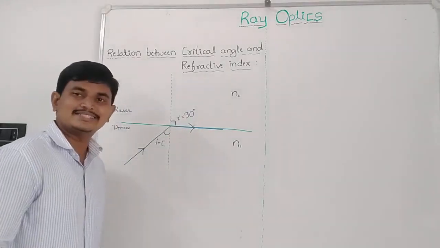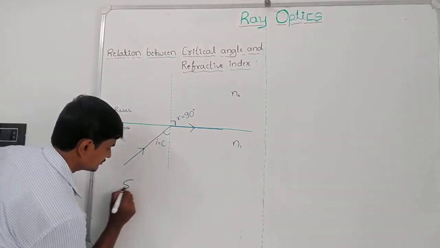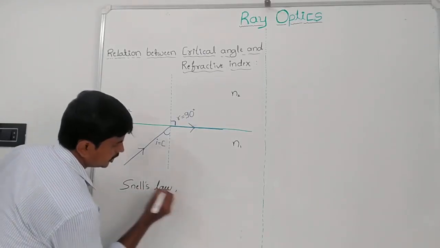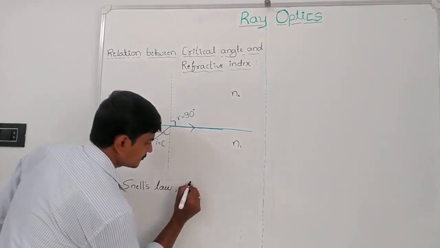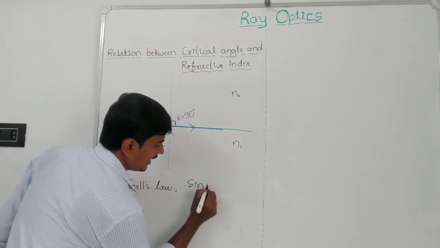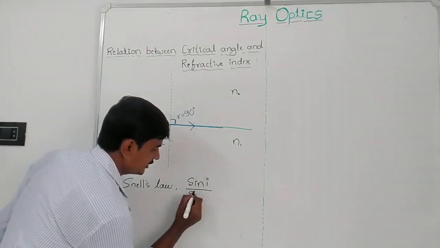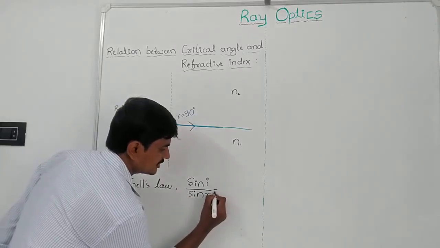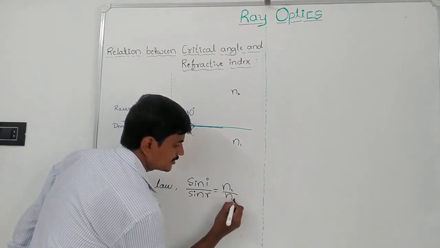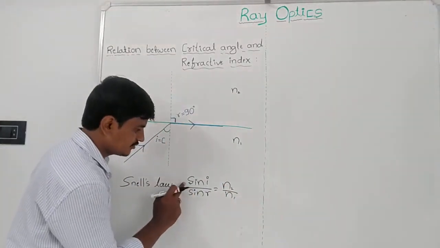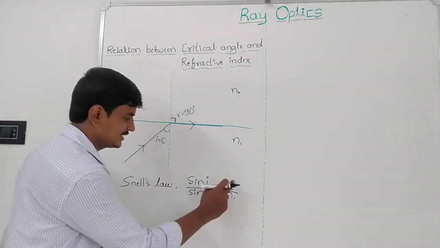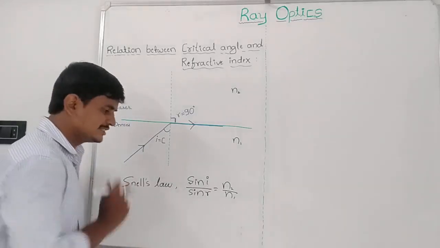Then according to Snell's law, the ratio of sine of angle of incidence to sine of angle of refraction is equal to a constant, that is n2 divided by n1. This is Snell's law.